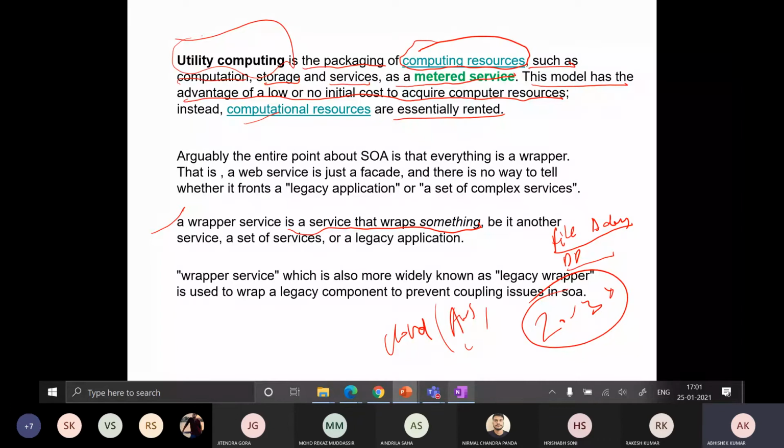Suppose I want to expose my table. Let's say there is an operation to insert something in a table, right? In the last lab session we have already seen this kind of example. Suppose we have a student table, and I want to insert a particular row in this student table. What I can do is simply expose a service which is going to interact with this table. Everyone? Yes, sir. So that kind of service is a wrapper service, right?